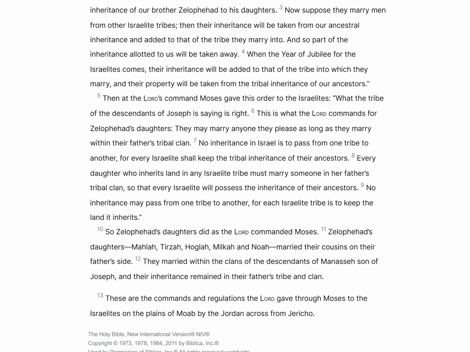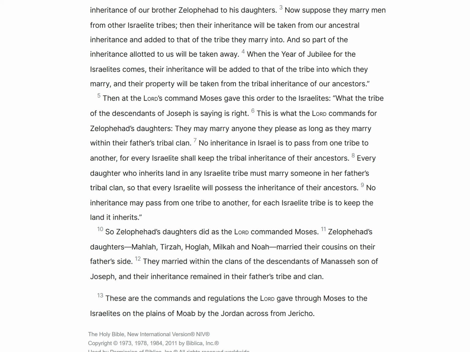Every daughter who inherits land in any Israelite tribe must marry someone in her father's tribal clan, so that every Israelite will possess the inheritance of their ancestors. No inheritance may pass from one tribe to another, for each Israelite tribe is to keep the land it inherits." So Zelophehad's daughters did as the Lord commanded Moses.